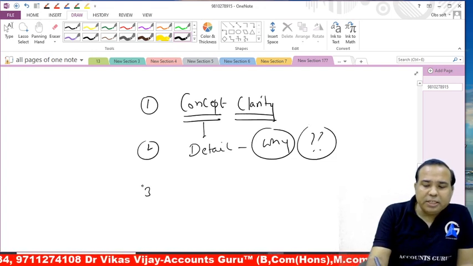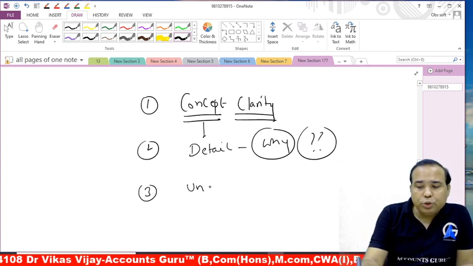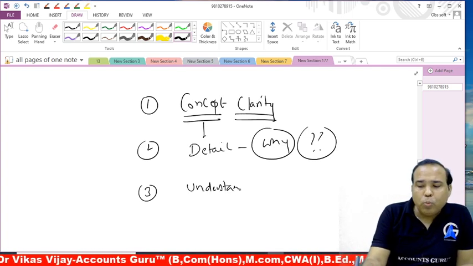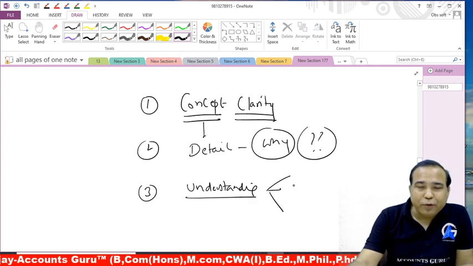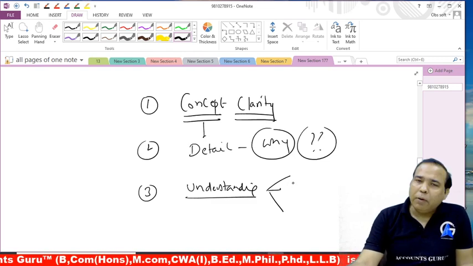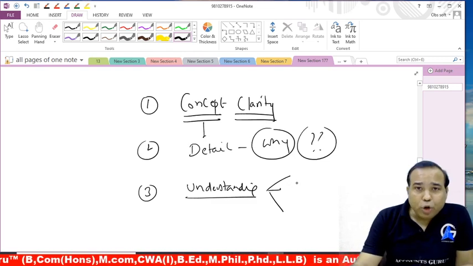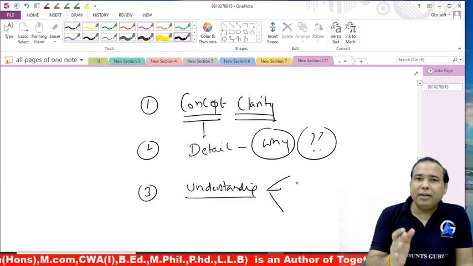Once you get the details, then comes your understanding level. How to check your understanding level? Please do more and more practice of basics from NCERT. NCERT is a good textbook, plus our books, the books we are writing. Make a combination, because what I write in my books is marks oriented first.